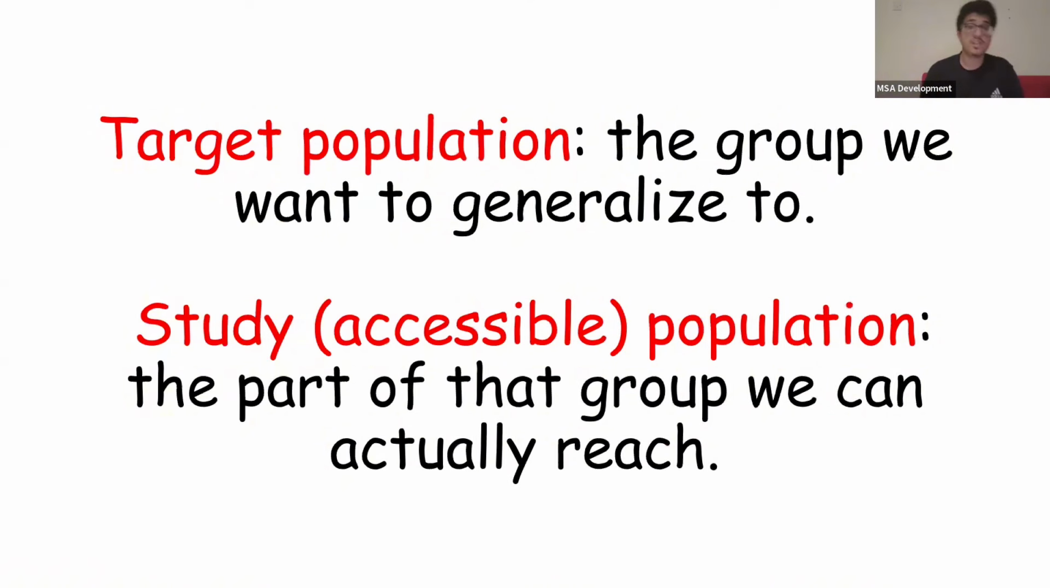Now, our target population is the group we want to generalize to, okay? So, for example, if we're talking about Al-Faisal medical students, the population that we're trying to generalize to is Al-Faisal medical students, okay? That's who we want our sample to generalize to. Now, the study or the accessible population is the part of the group we can actually reach, okay? So for example, maybe it's hard for us to reach different parts of the population. So the accessible people are known as the study or accessible population, okay?